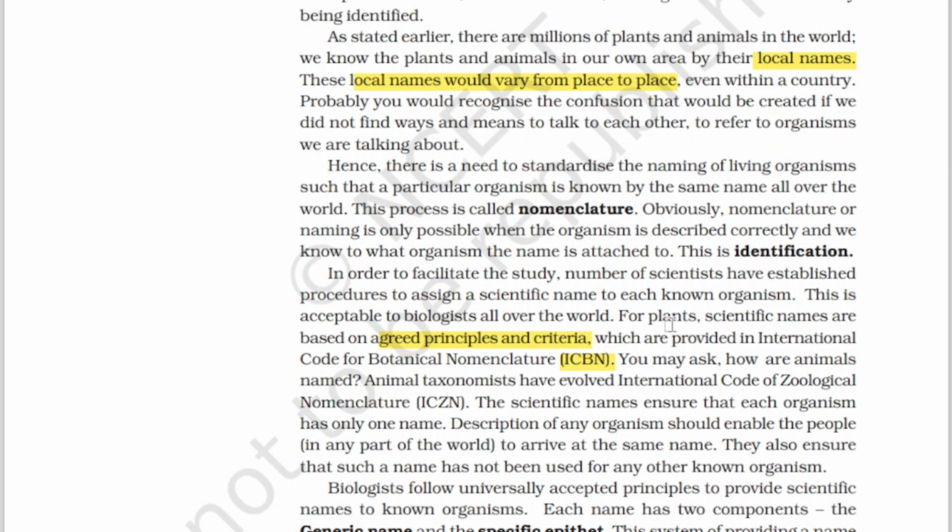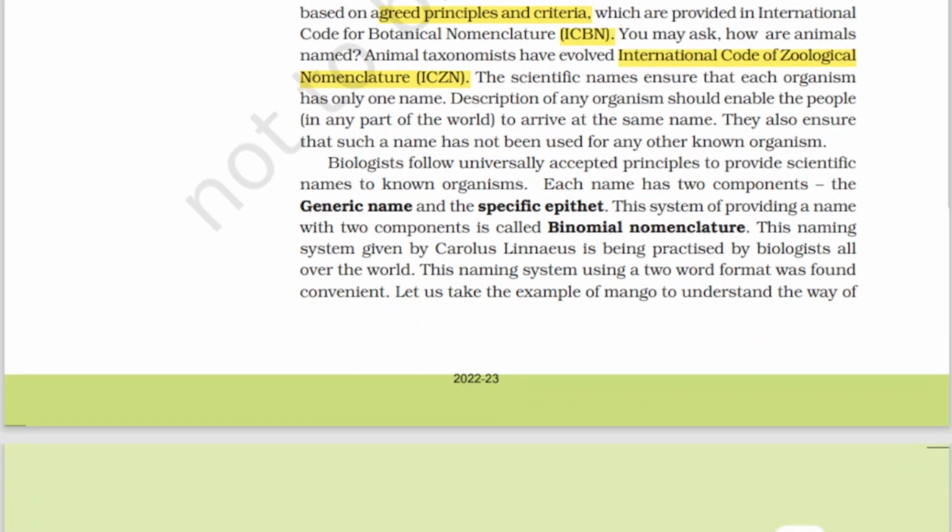And for the animals, the name is given by the International Code of Zoological Nomenclature. So for plants it is ICBN, for animals it is ICZN. The scientific names ensure that each organism has only one name.